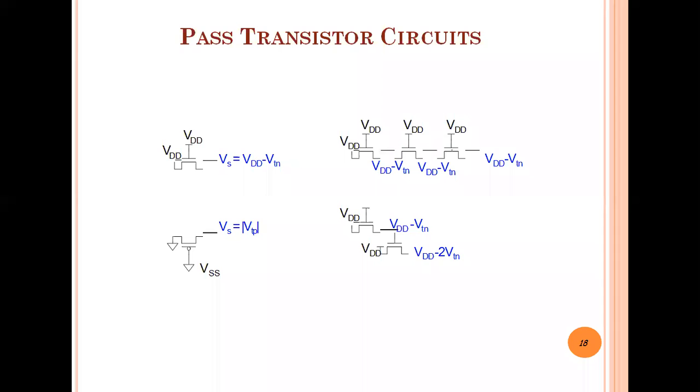If three transistors are connected, the input is VDD, and all these transistors have 1 applied, and these all are NMOS. So all these transistors will go into the on state. So at the output terminal of every transistor, we get VDD minus VTN: for the second transistor VDD minus VTN, and for the third VDD minus VTN. And comparatively, if I apply the circuit in the form like this, suppose